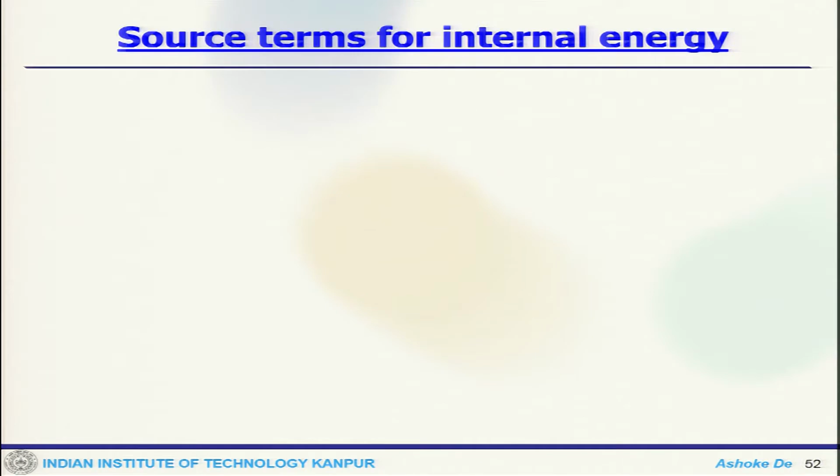So, look at the source term for that. We have the body force, which is the summation of Yi dot (v plus Vi).